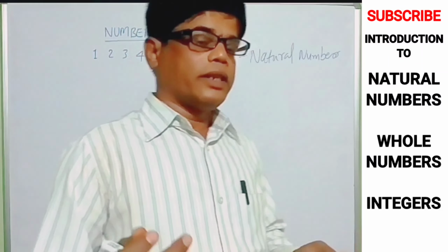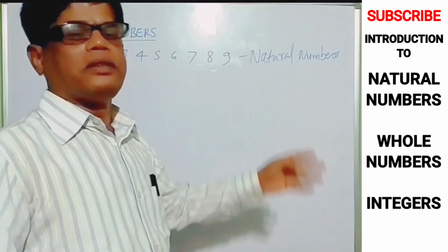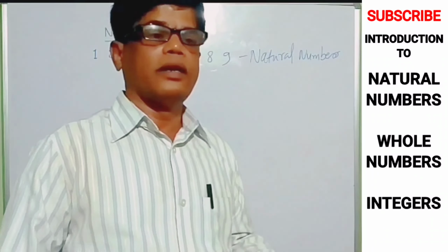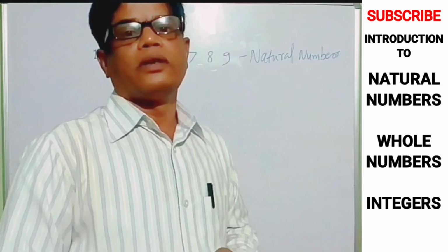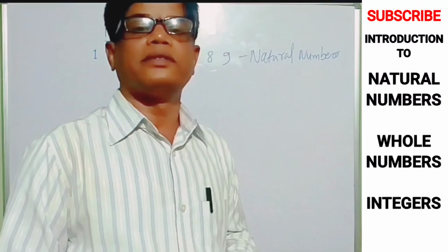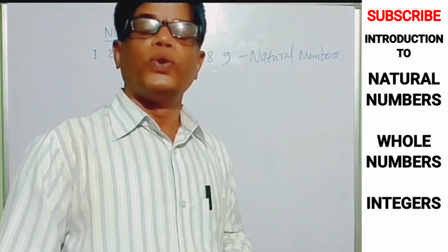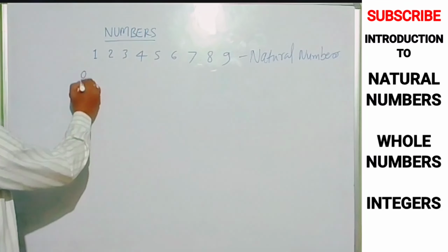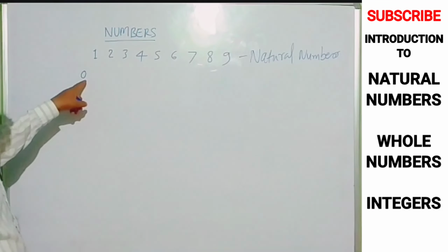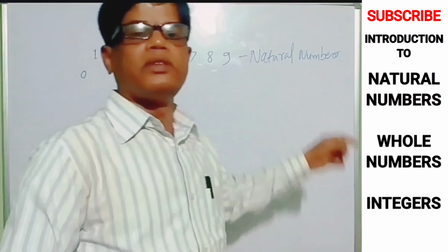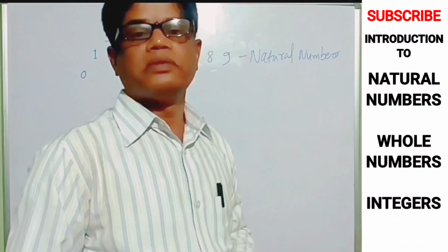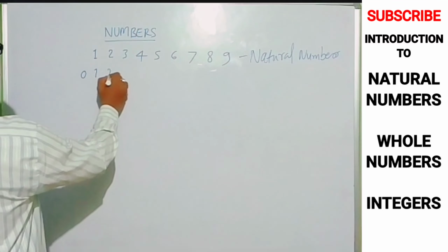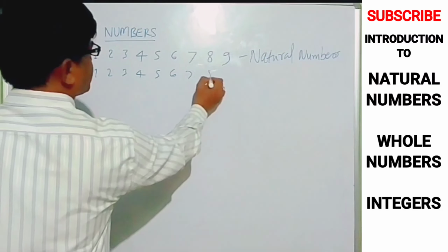Even though we count 1, 2, 3, 4, 5, up to 9, there are only 9 items. There are not only 9 stars, there are not only 9 tables or inches. More than 9 is there. For that, how to calculate? One of the greatest old mathematicians gave the value 0. That is the 0. The importance of 0 makes these natural numbers very powerful. This 0 strengthens these 9 digits. How? These 0, 1, 2, 3, 4, 5, 6, 7, 8, 9.